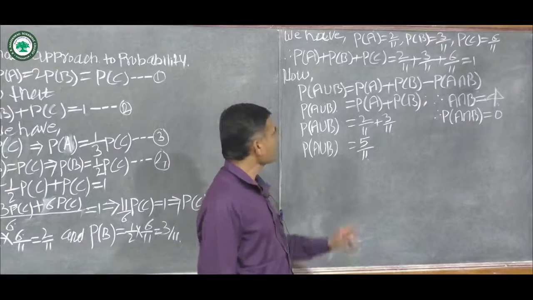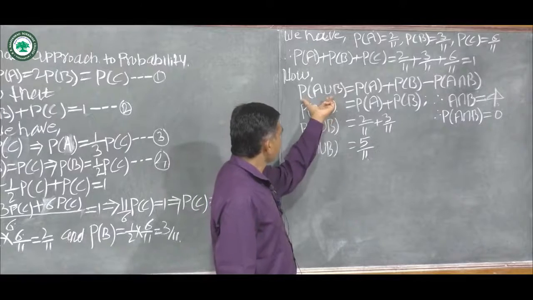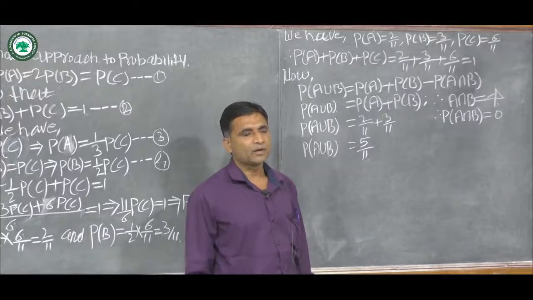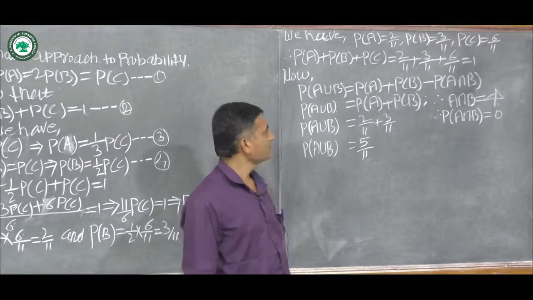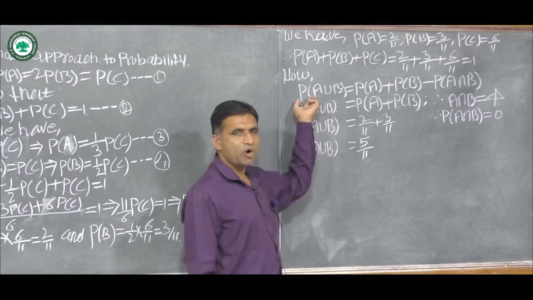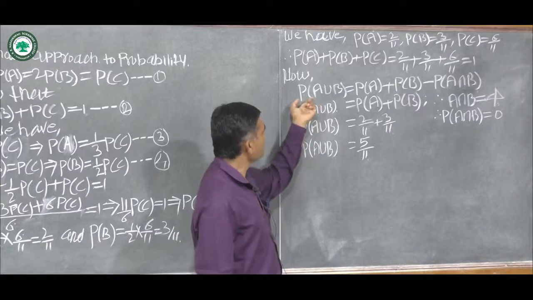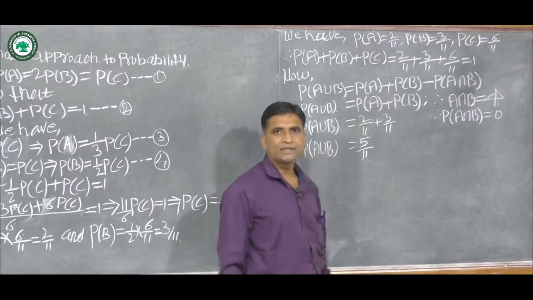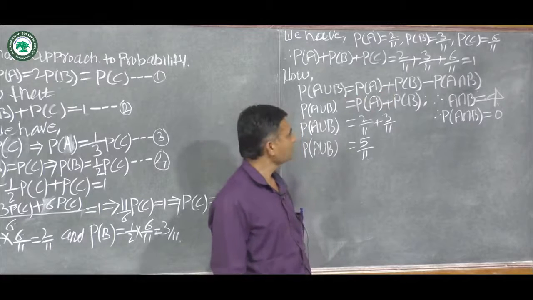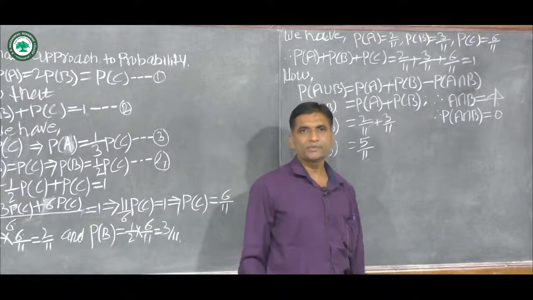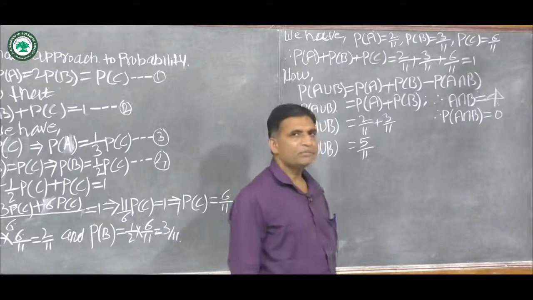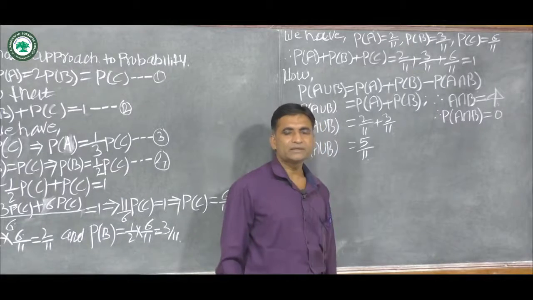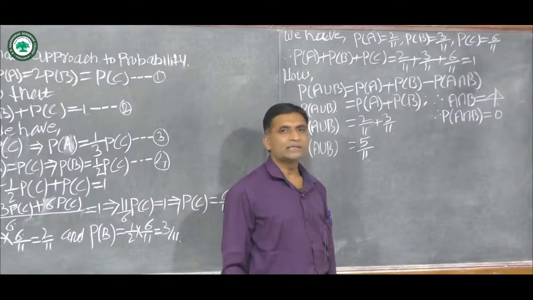The required probability is probability of A union B, which is also called the probability that at least one event occurs out of the given 2 events A and B. By using the addition theorem for 2 events, the probability of A union B is equal to probability of A plus probability of B minus probability of A intersection B. But in the problem we are given that the events A, B, C are mutually exclusive, which means the intersection of A, B and C is equal to phi.